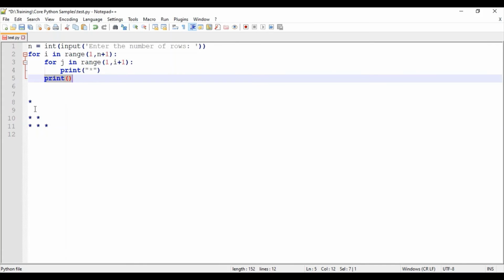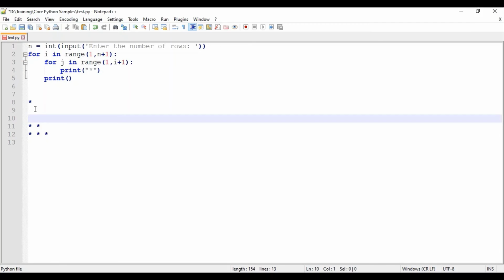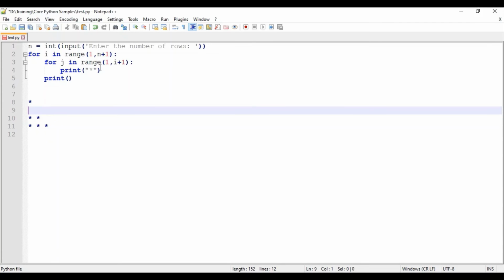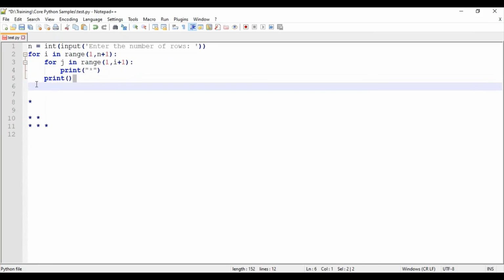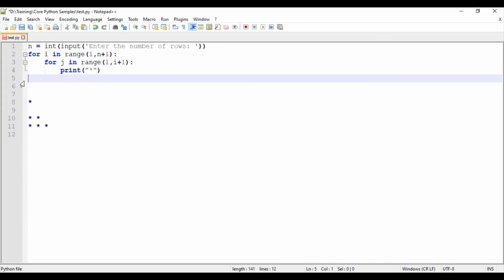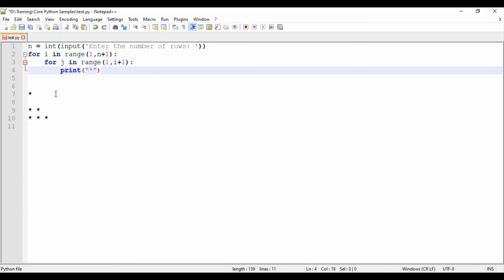So okay, in this case, we want to show why end is necessary here. We will ignore this statement first. Assume that this statement is not there. So now the iteration will be here. One time it's printed, and then here it will be coming. Previously the value of i was 1, so now it would be getting incremented to 2. So 2, j in range of 1 comma 2 plus 1, so it would be 3. So 1 and 2. So this loop would be iterating 2 times.